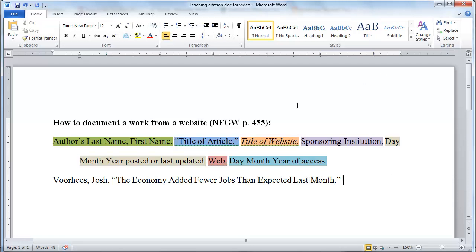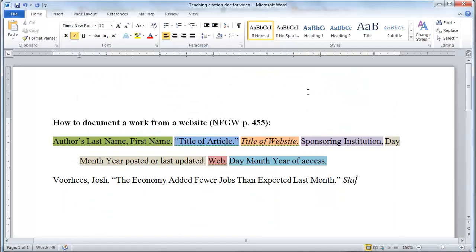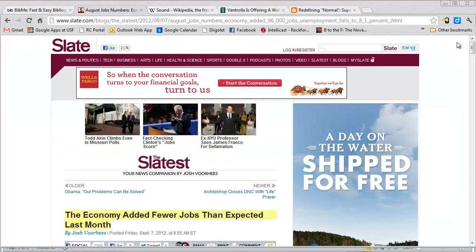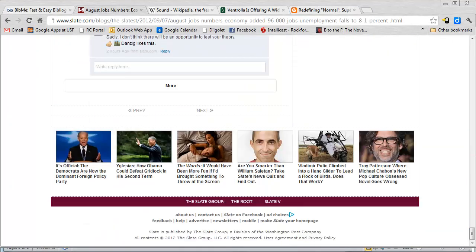Okay, now I need the title of the website, period. Well, what site is this? Well, it's called Slate. Great. I'll put that in italics, Slate, period. Sponsoring institution is sometimes slightly more complicated, right? What in the world is a sponsoring institution? What I always do is go down to the bottom of the page. Often I can find something there. Well, look what I found. Slate is published by the Slate Group, a division of the Washington Post Company.